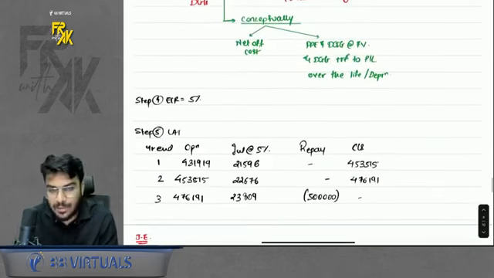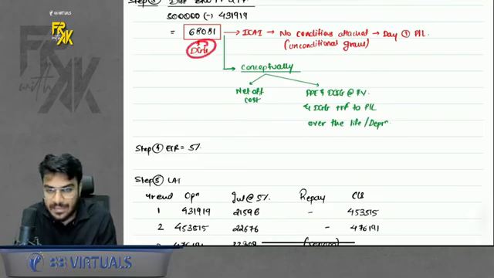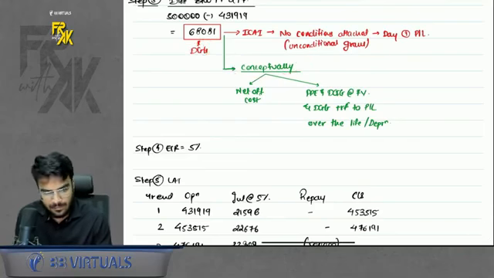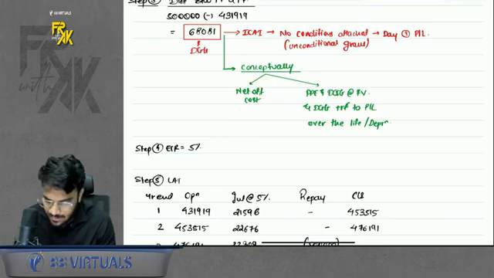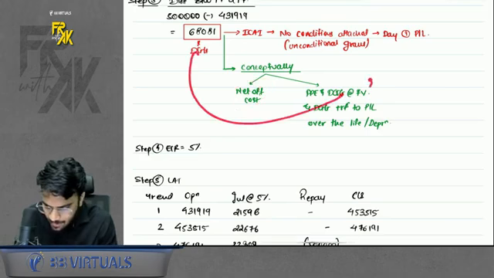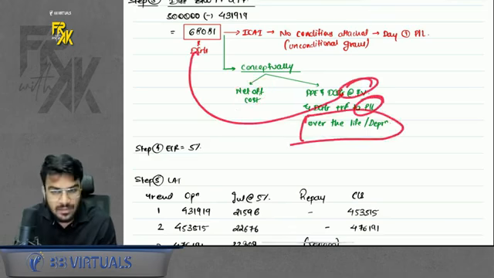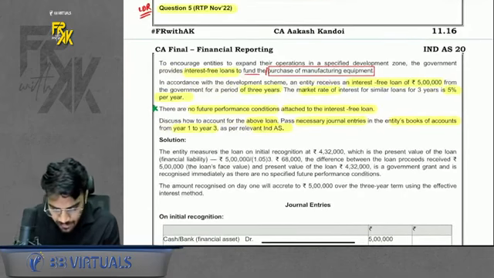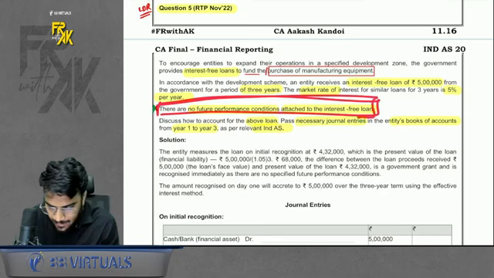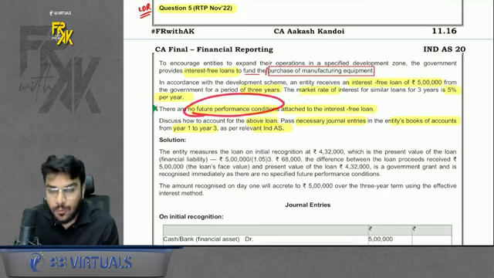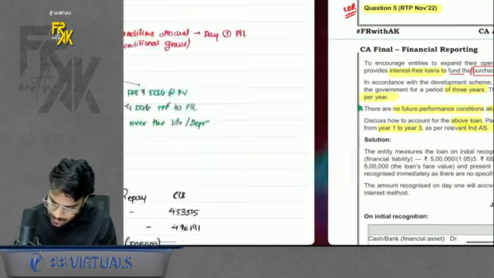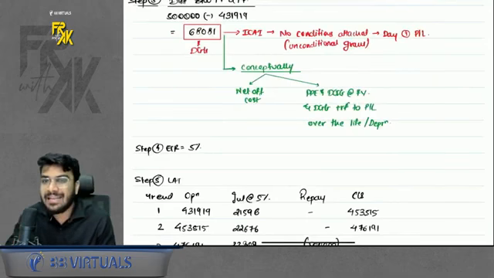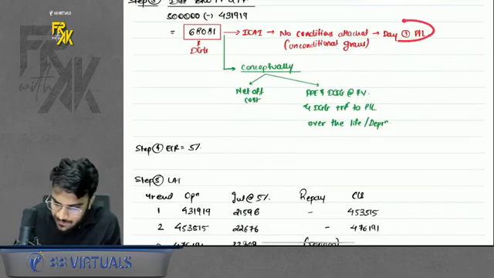So conceptually the answer should be like this, na? That you will book a DGG and the treatment of DGG depends. Either you can reduce from the cost of the asset or you can book the DGG at fair value and transfer to P&L over the life of the asset. But what ICAI has done in this question is they have given emphasis to this line. They are saying that the loan has no future condition, right? So that is why, because it is an unconditional nature of grant, we are transferring it to profit and loss